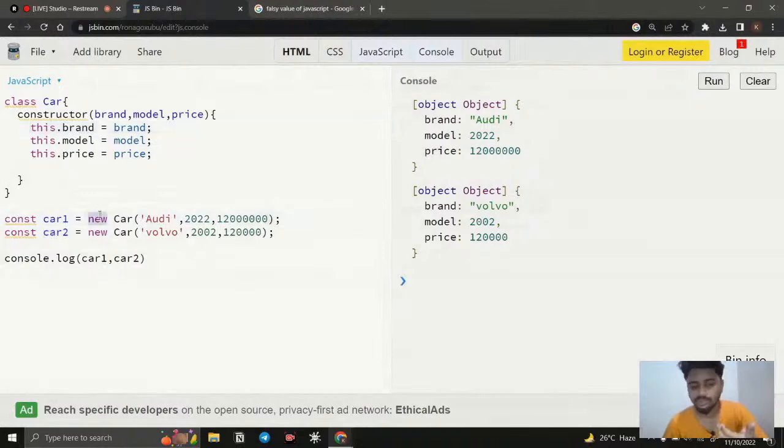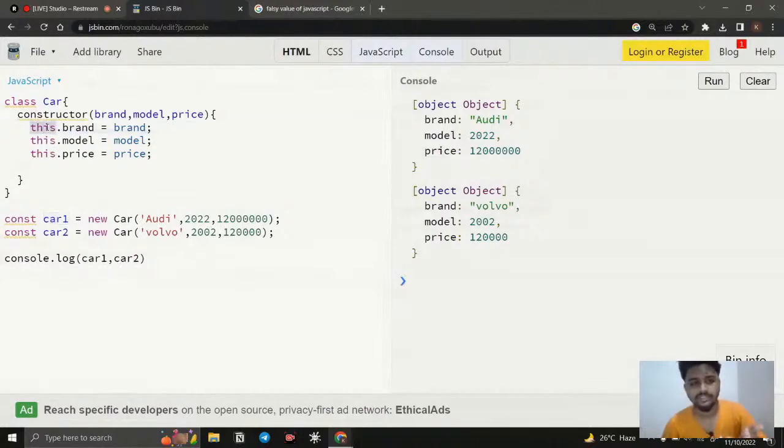So this new keyword is what we use with the constructor function. The new keyword is also the one responsible for changing the this. To understand, you need to focus here. This has a dynamic scope. We will discuss the this keyword pretty later. Right now just understand that the new keyword makes this take car1, like a substitute.